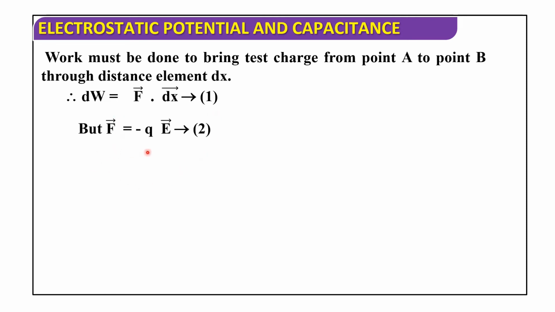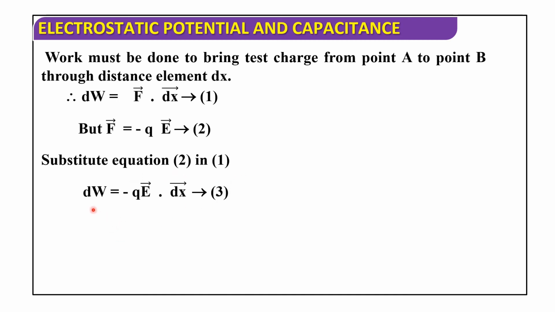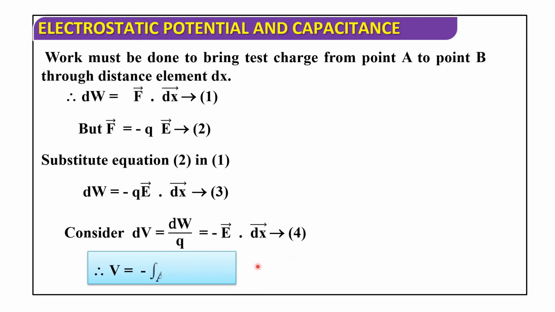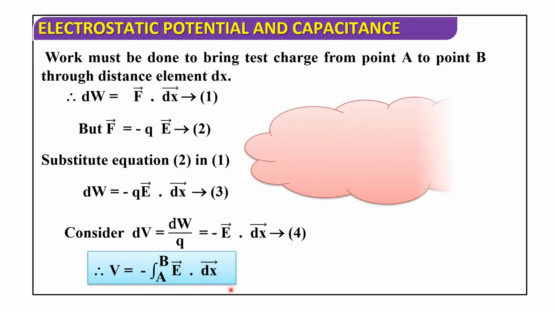But F bar equals minus Q into E bar. Consider this as equation number 2. So substituting equation 2 in equation 1, we get dW equals minus QE into dx. This is equation number 3. So consider dV equals dW by Q, that is equals minus E bar dot dx bar, that is equation number 4. So therefore V equals minus integration from A to B of E bar into dx bar.